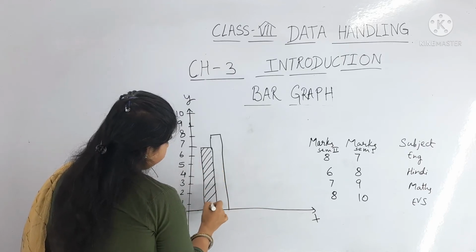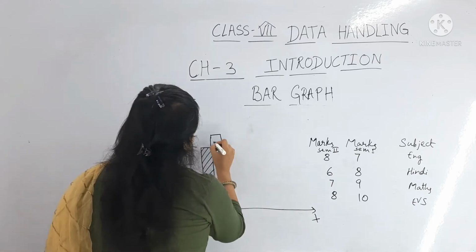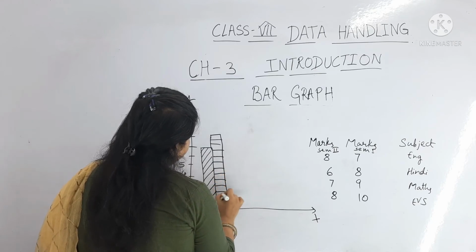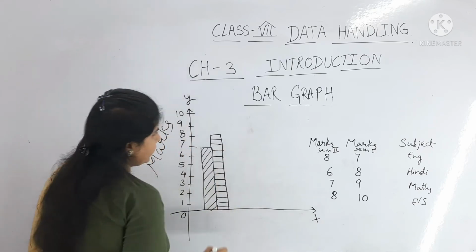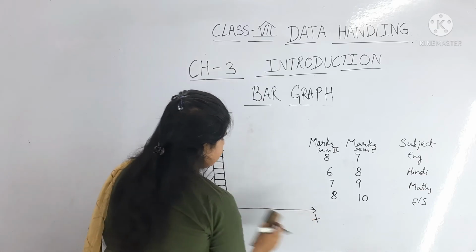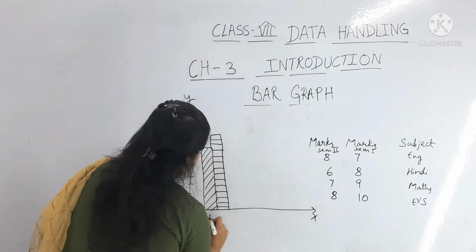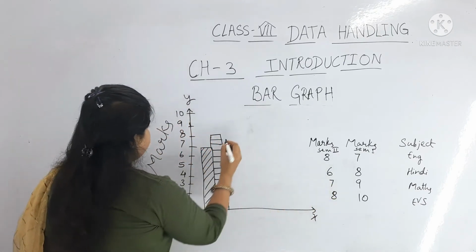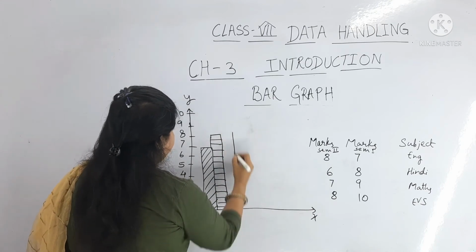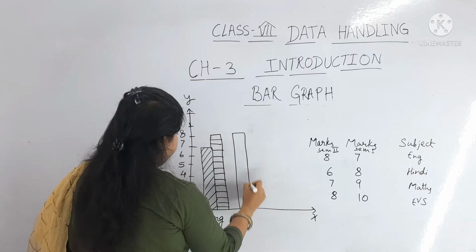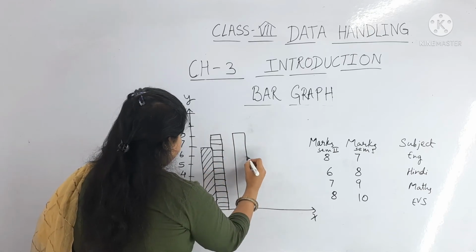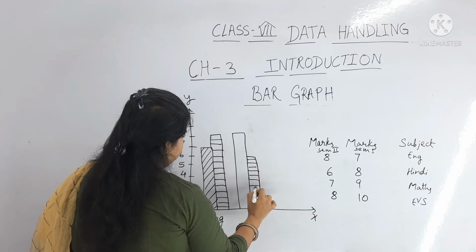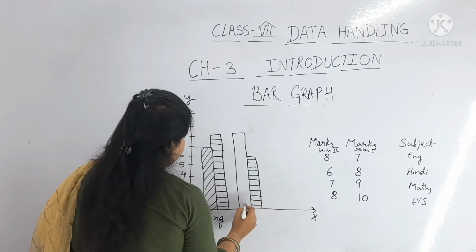This is for semester 1, and this is for semester 2. You can make any design. Okay, here on the x-axis, English. For Hindi we can see here 8 and 6. So here it is 8 and 6. This is for semester 2 and this is for semester 1.